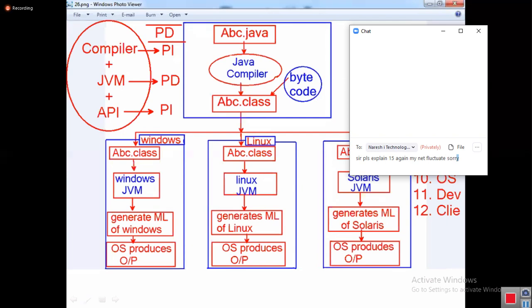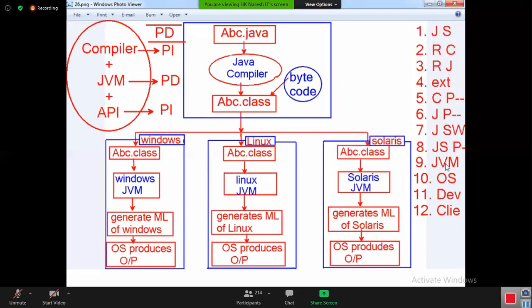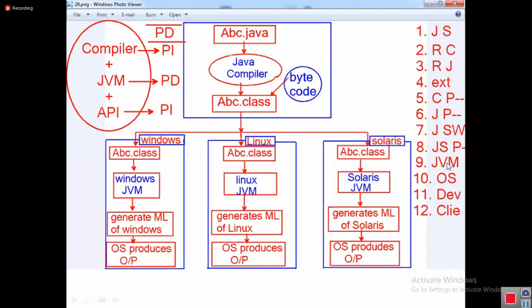Java is both platform dependent and platform independent. Who develops JVM? OS vendors sometimes also want to develop it. It can be developed by Oracle Corporation, and third-party companies also will develop.